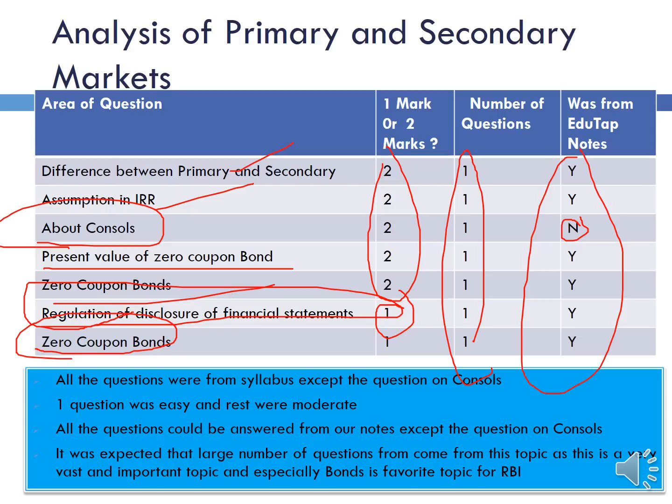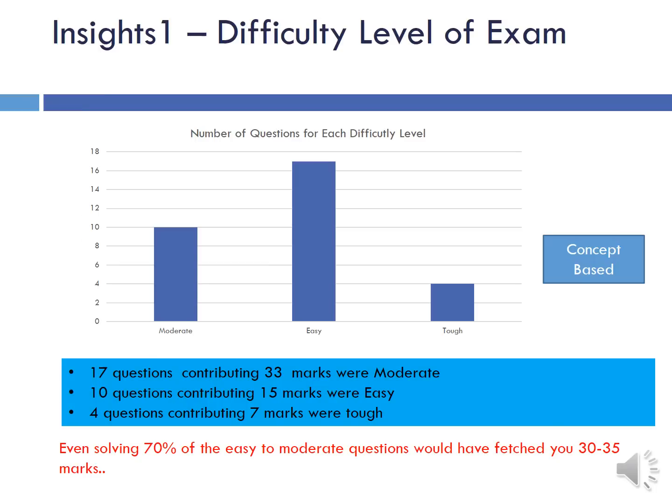So all in all, I would say that yes, this topic deserves 12 marks worth of paper because this is a very important topic. Even when you join RBI as an RBI Grade B officer, you need to have a very good understanding of this topic. One question was easy, I would say. The rest were moderate. All the questions could be answered from our notes, as I said, except the question on consols. And the marks distribution from this topic, though high, is as per our expectation.